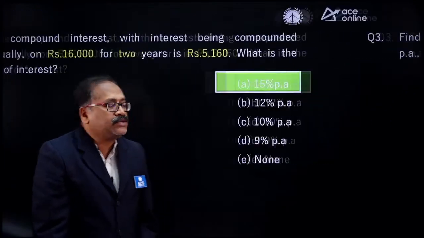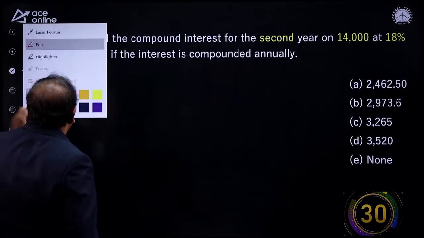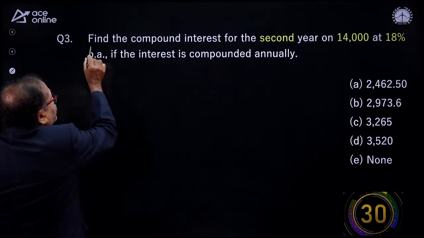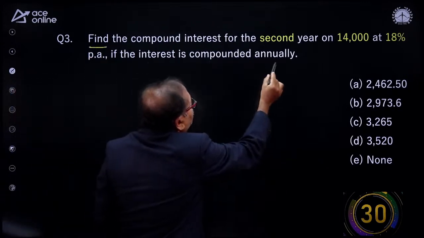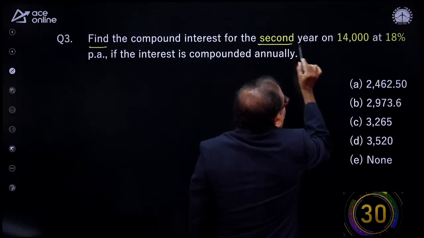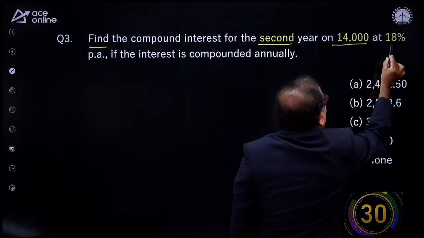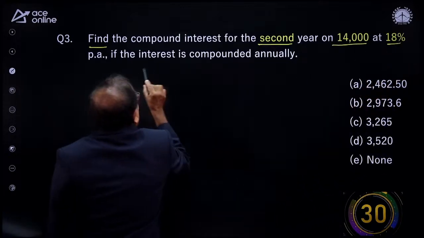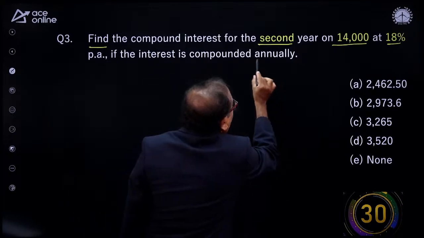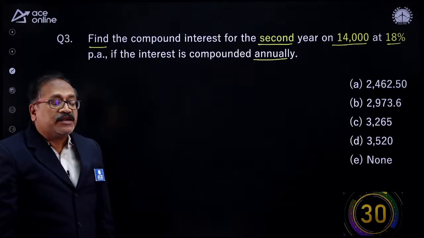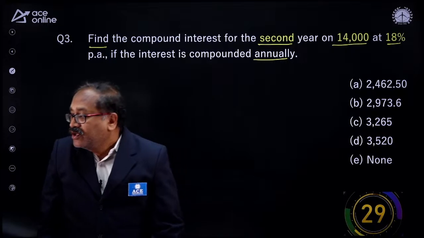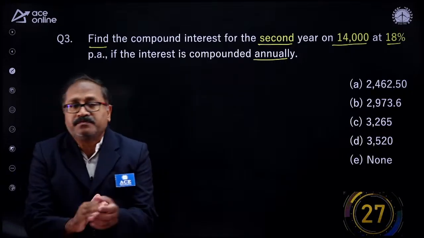Next one is here. Come on, my friends. So what is this question? Find the compound interest for the second year on rupees 14,000 at 18% per annum if the interest is compounded annually. For that I will give 30 seconds. Answer it, my young friends.